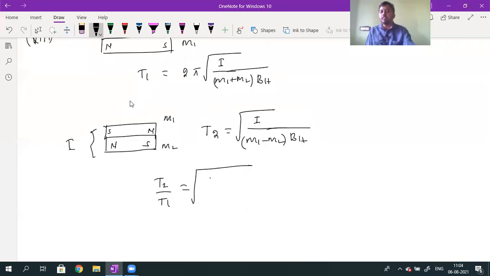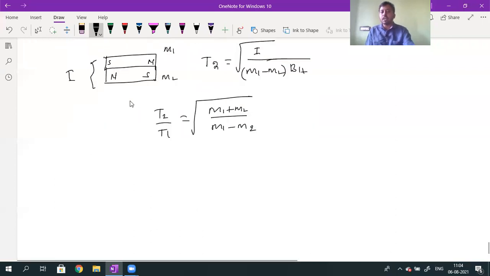T2 by T1 value will be equal to M1 plus M2 divided by M1 minus M2. If I square on both sides, what I will get is T2 square divided by T1 square. T2 square divided by T1 square value is given by M1 plus M2 divided by M1 minus M2.